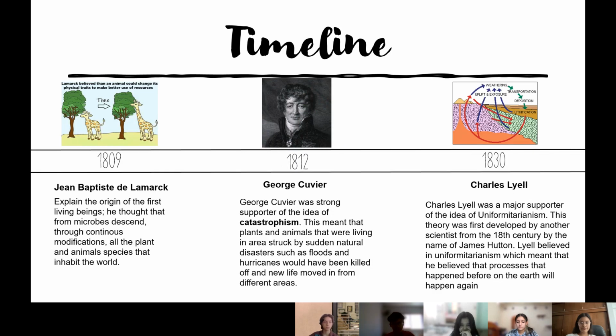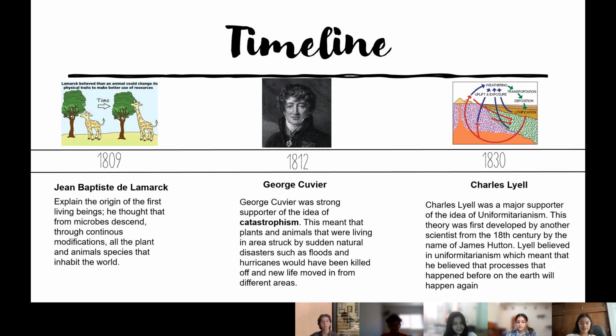And then, in 1809, Jean-Baptiste de Lamarck explained the origin of the first living beings. He thought that from microbes descended, through continuous modifications, all the plant and animal species that inhabit the world.